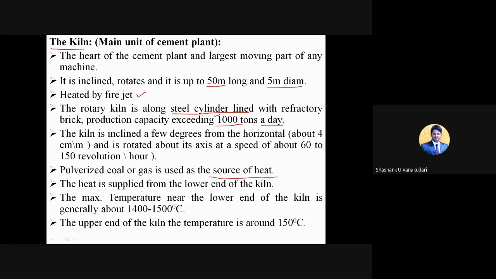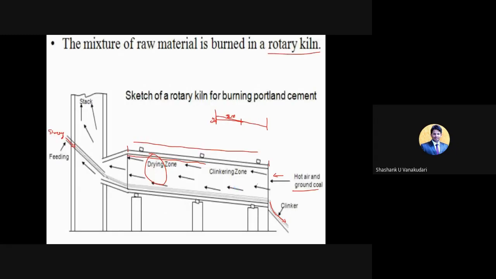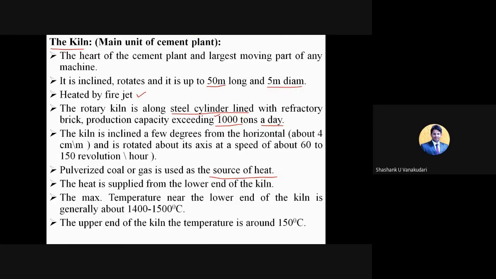And here the heat is supplied from the lower end of the kiln. From this particular end, the hot air and heat are supplied, because as the material moves from the higher end to the lower end, it turns from slurry to clinker form. Clear?